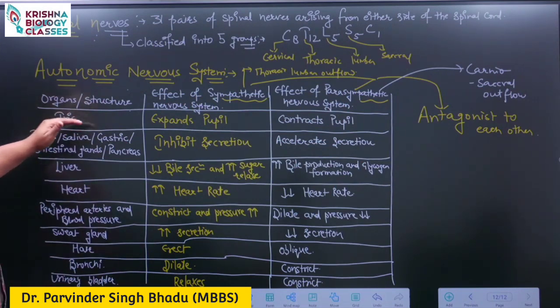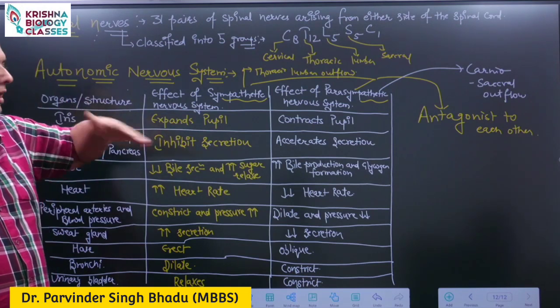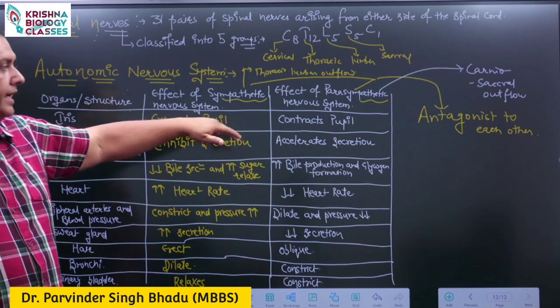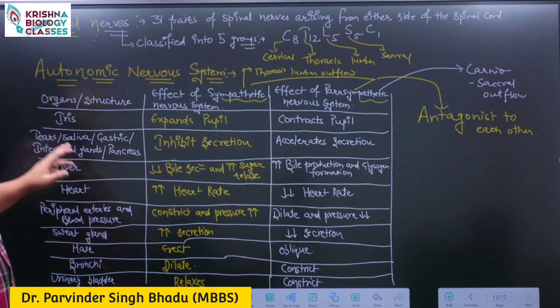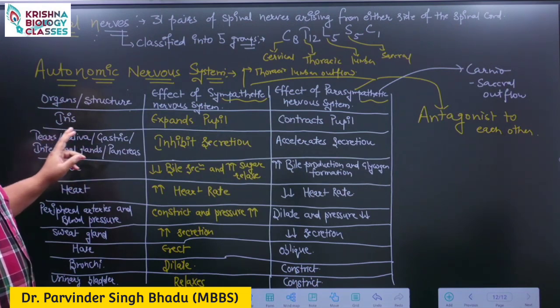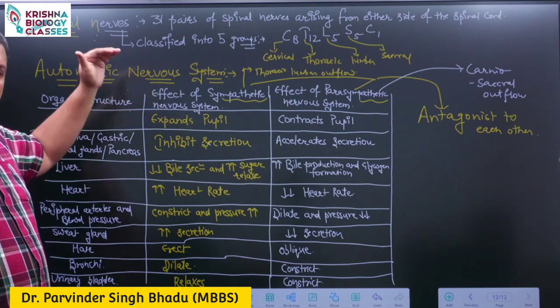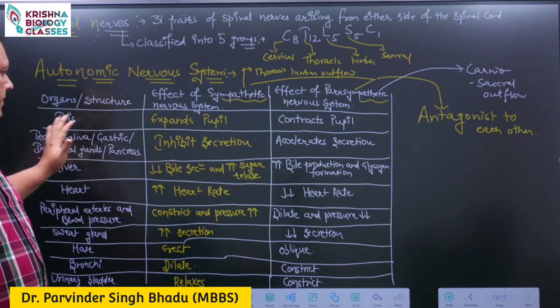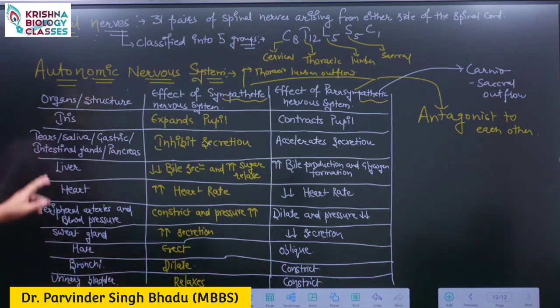The effect on the iris: the sympathetic expands the pupil so that more light rays enter our eye, whereas parasympathetic contracts the pupil. Salivary glands, gastric glands, intestinal glands, tears, pancreas: the sympathetic decreases the secretion of these structures, whereas parasympathetic increases the secretion.